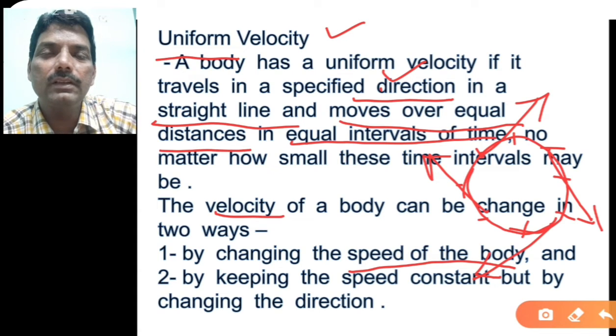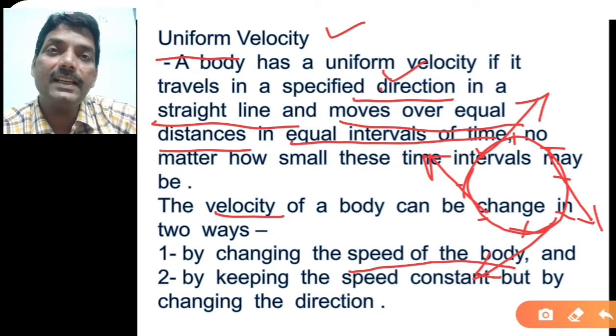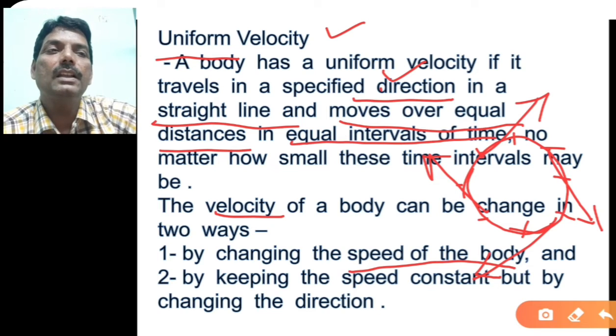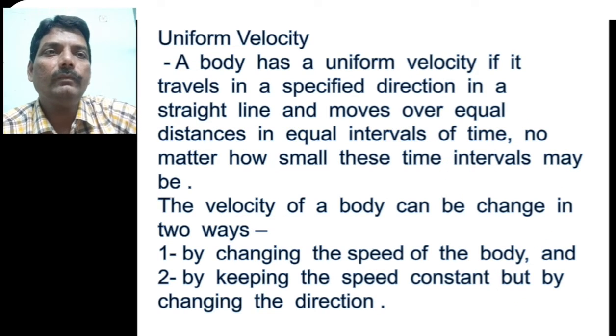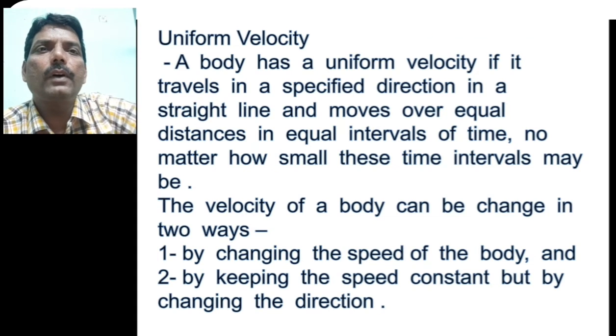So dear friend, I think you might have understood how the velocity changes. It depends on its definition as a vector quantity, that is, magnitude as well as direction. If the magnitude changes, then the velocity changes. If the magnitude remains constant but the direction changes, then also the velocity changes. So we have come up to this, uniform velocity.